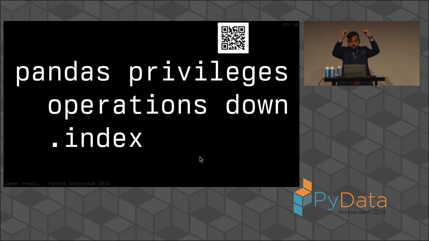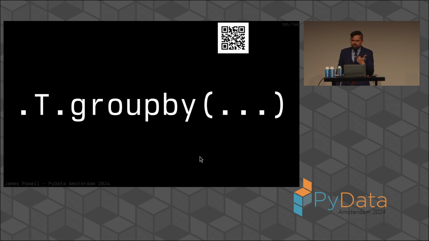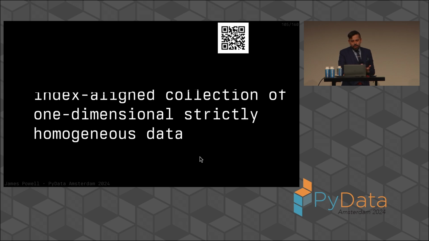Note that pandas privileges operations down the index. This is a very core idea of pandas. In fact, to the point that in current versions of pandas, you can't even group by on column axes anymore. It tells you instead you have to transpose and group by. This is a terrible idea, by the way. This is a mistake from the pandas developers. They're going to have to fix this, because sometimes you do need to group by across columns, and transposing the data is going to cause D-type changes that are going to eliminate precision, or they're going to cause issues with how you represent the data.